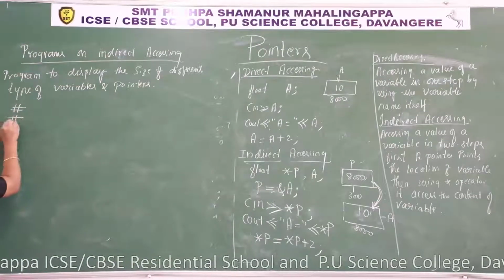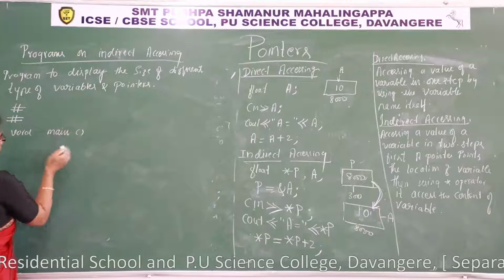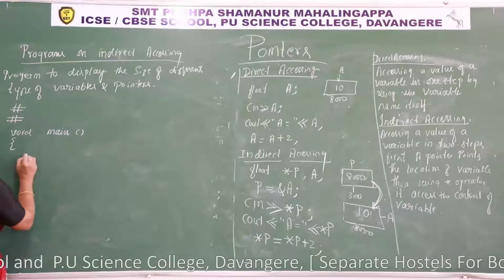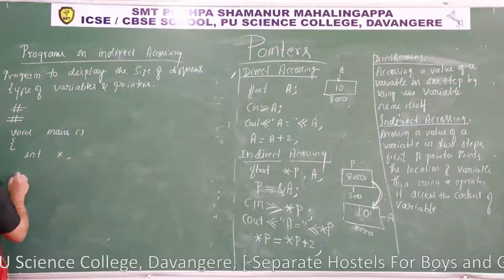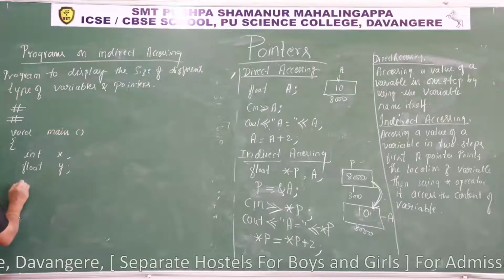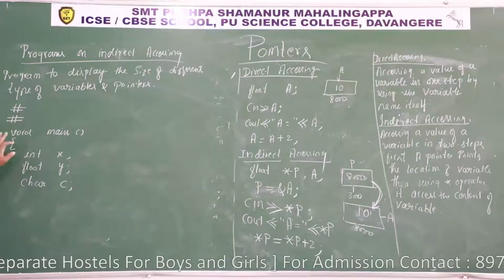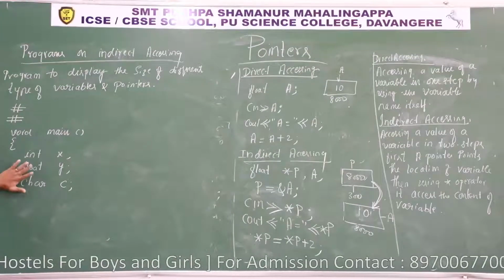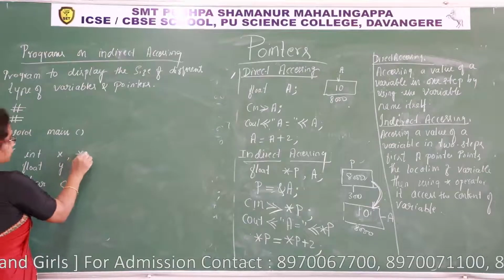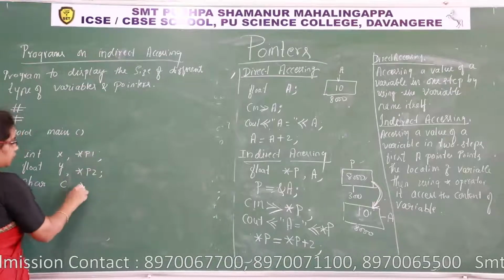#include <iostream.h>, #include <conio.h>, void main. So I'll take 3 different type of variables. I'll take int x, float y, char c. Here I have taken 3 different type of variables, and I'll take different type of pointers also. *p1, *p2, *p3.